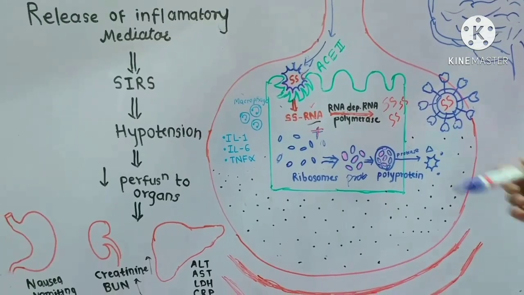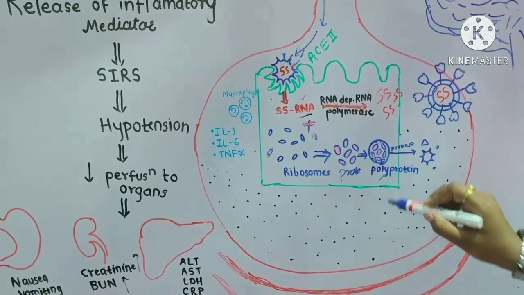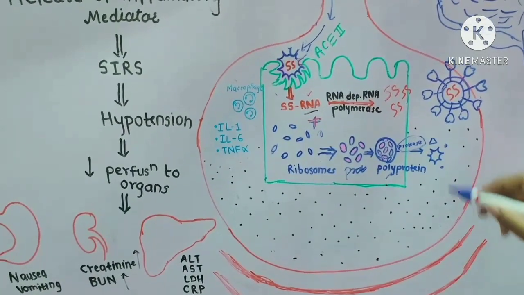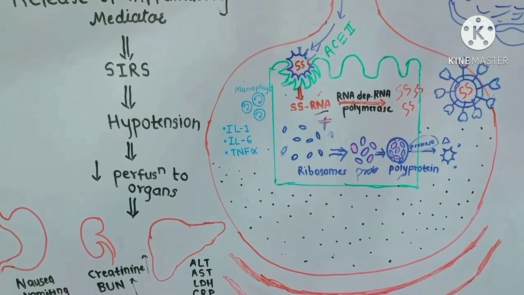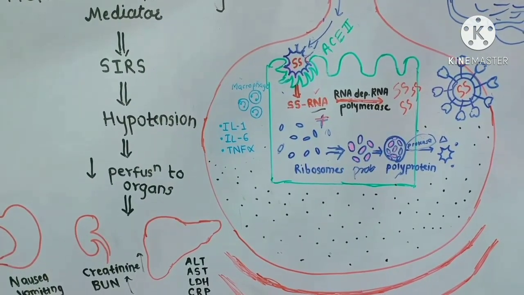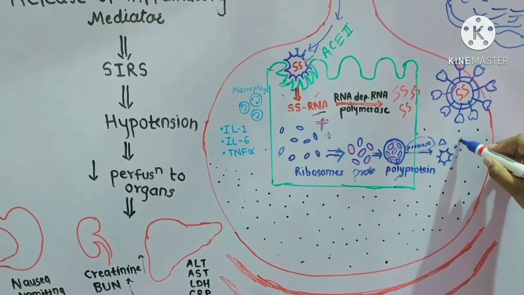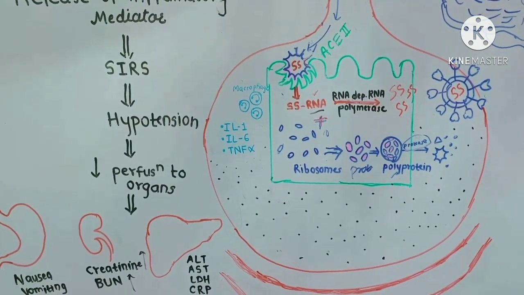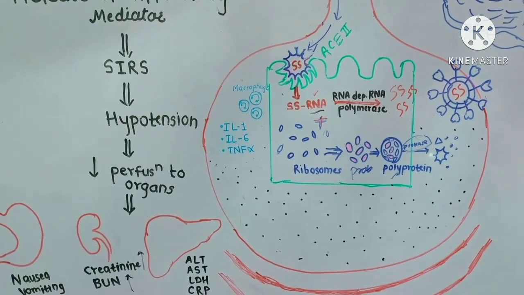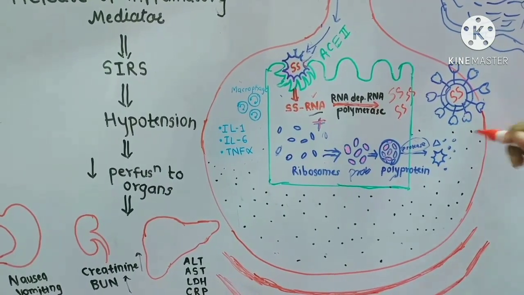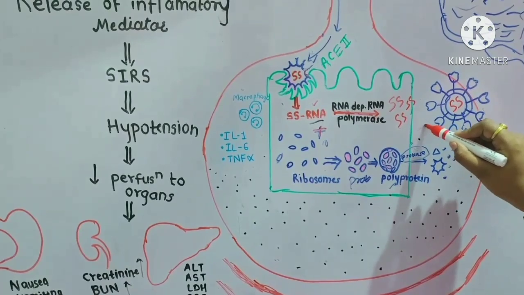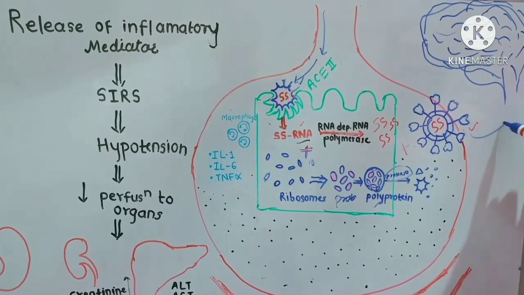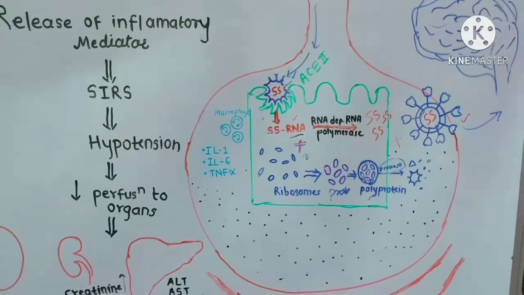When many such proteins combine, they will form the polyprotein, and this polyprotein, in the presence of the enzyme proteases, is broken down. So the polyprotein gets broken down to form the small viral assembly parts. These are nothing but the enzyme proteins and the nucleocapsid layers. When this combines with the single stranded RNA, they will form the virus, and this virus is now ready to infect another cell. So this is what is happening.